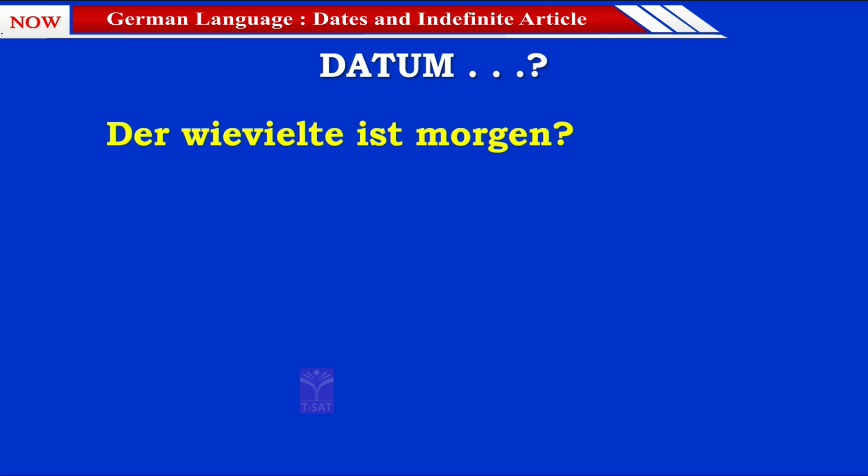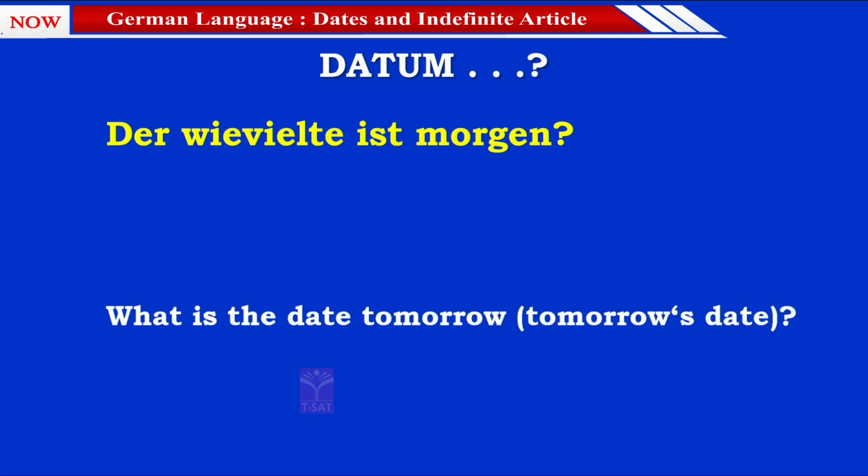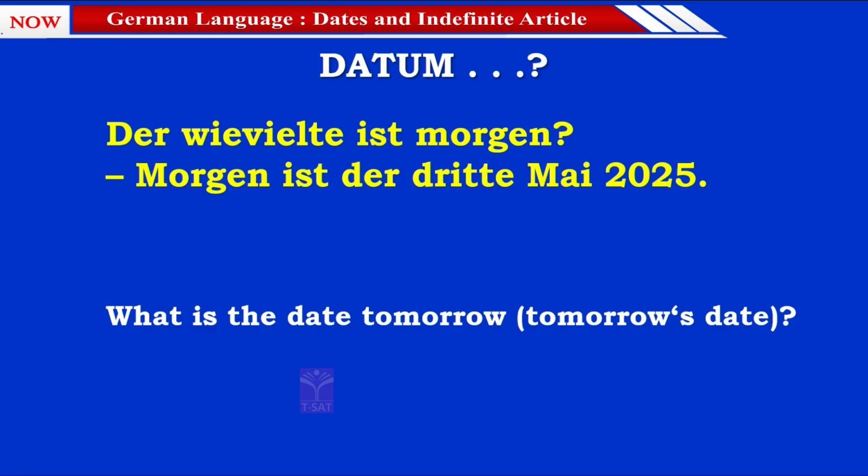So as you see on screen, der wievielte ist morgen. In English, what is the date tomorrow, or what is tomorrow's date?